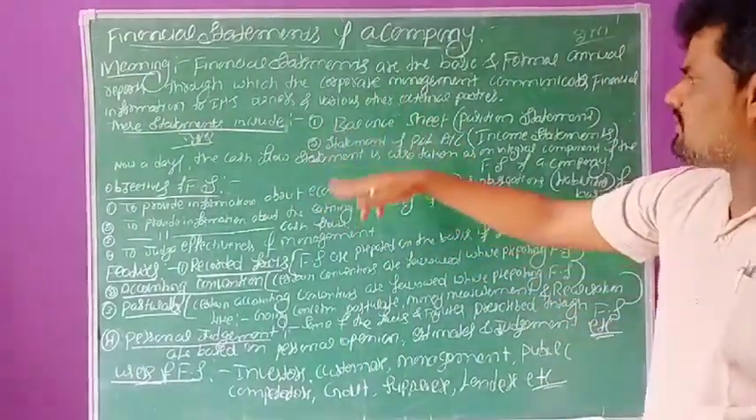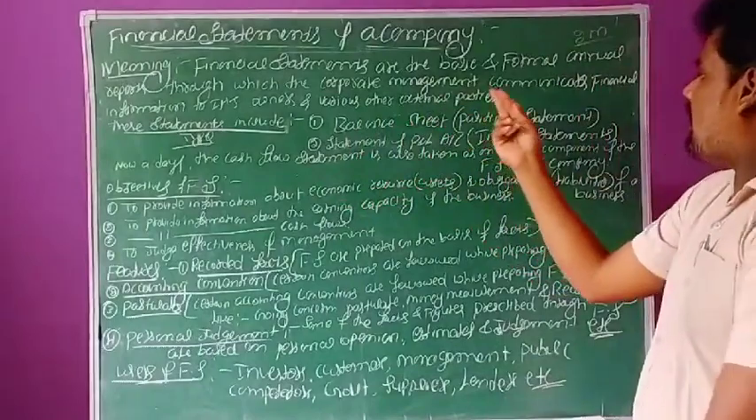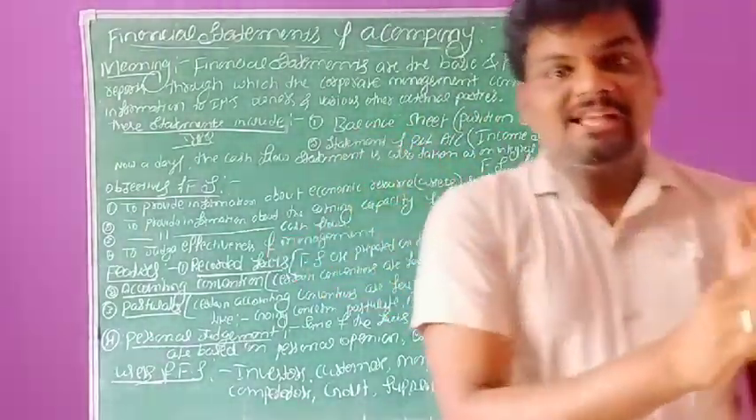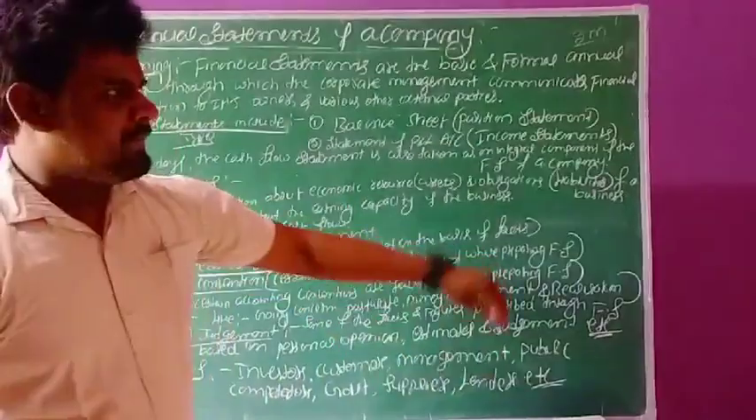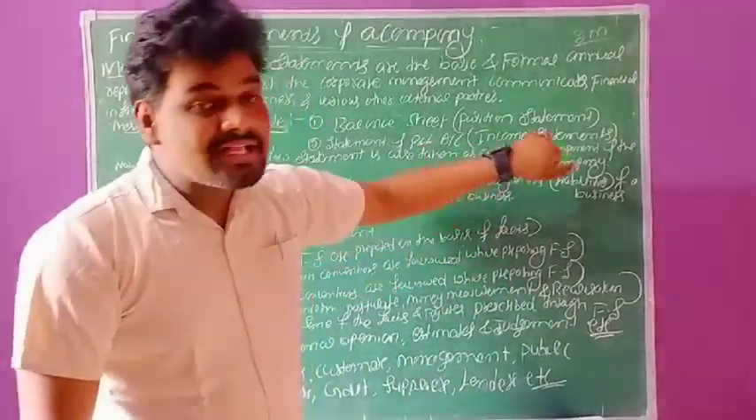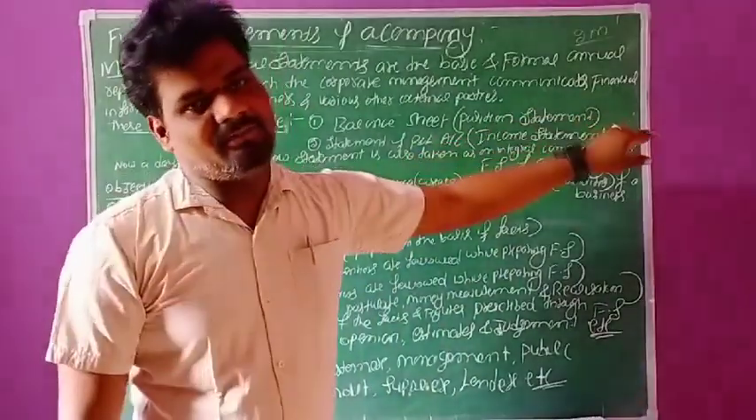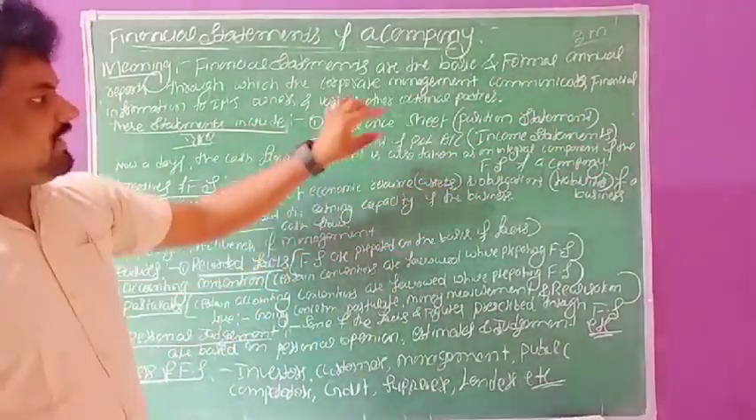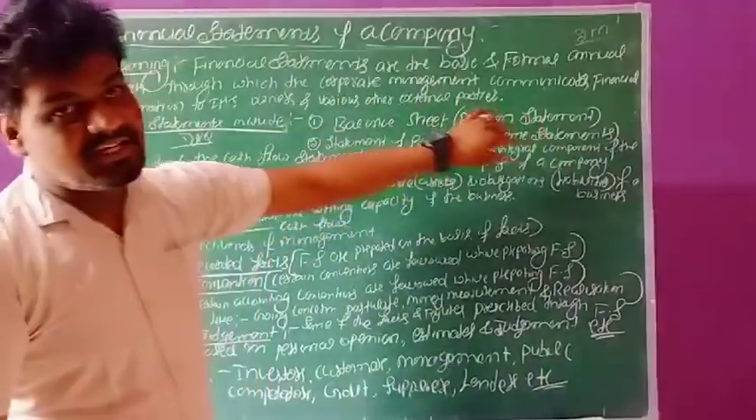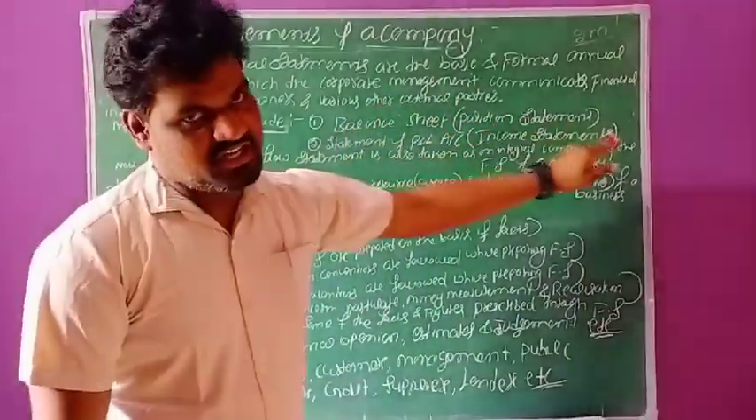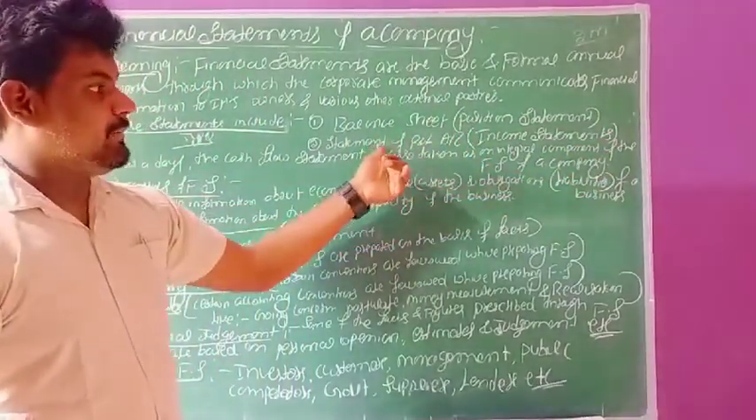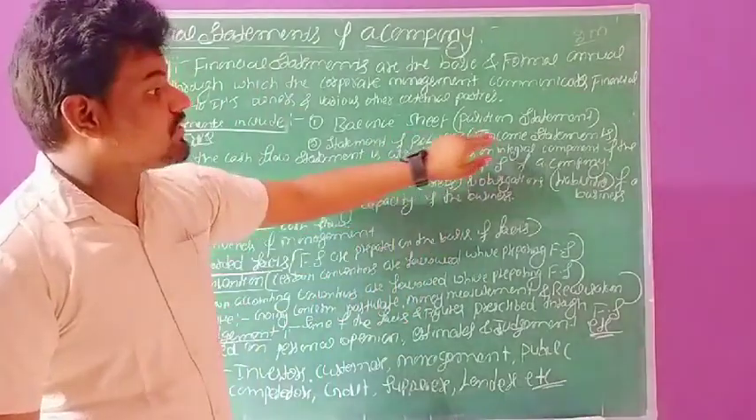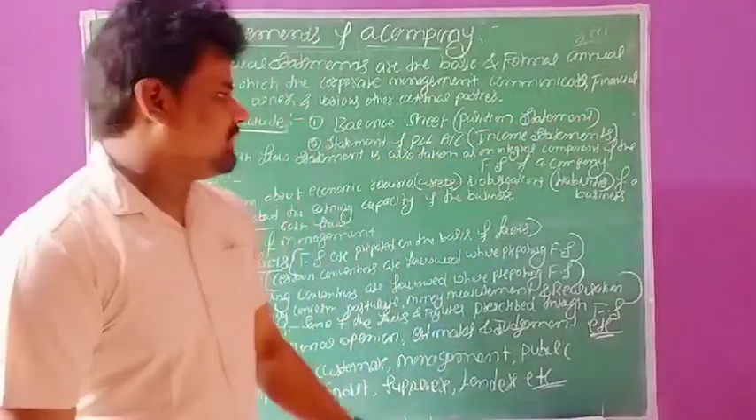The balance sheet is also called a position statement, and the statement of profit and loss account is also called an income statement. These are the two types of financial statements. One is the balance sheet, which is also called the position statement. The second one is the statement of profit and loss account, which is also called the income statement.